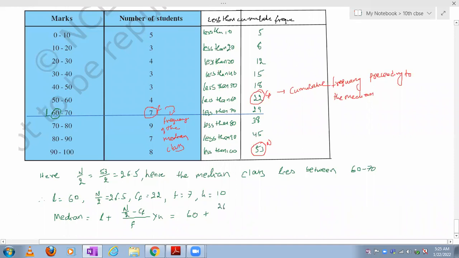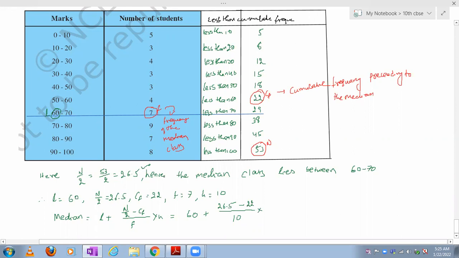Directly can I write 26.5? Here already we got 26.5, minus CF. CF is cumulative frequency, it's 22. Divided by H. The class length is the difference between the lower limit and the next lower limit, which is 10. Just write 10 into.